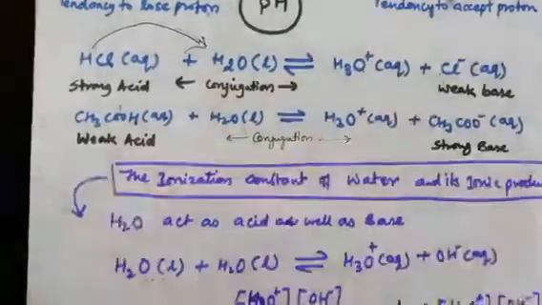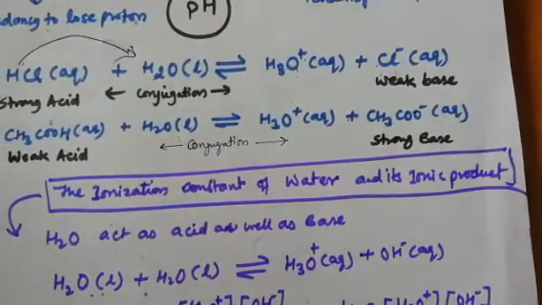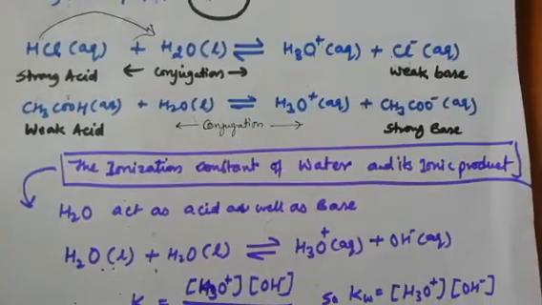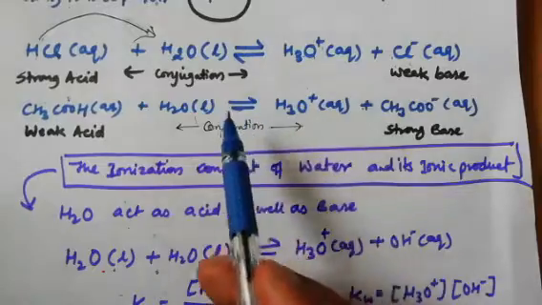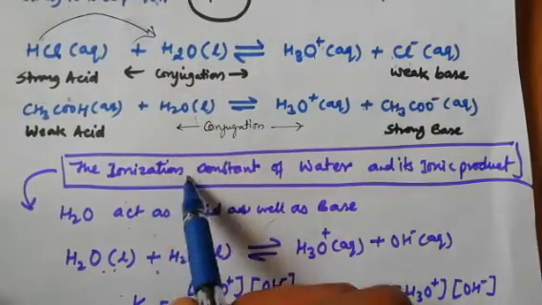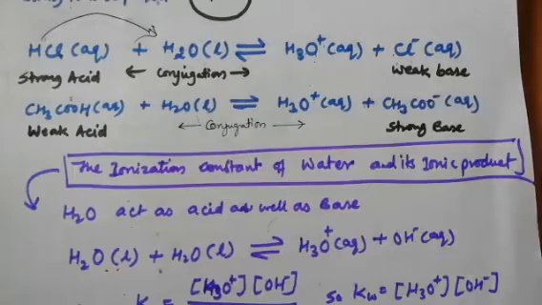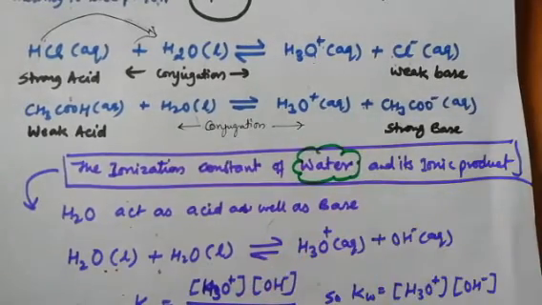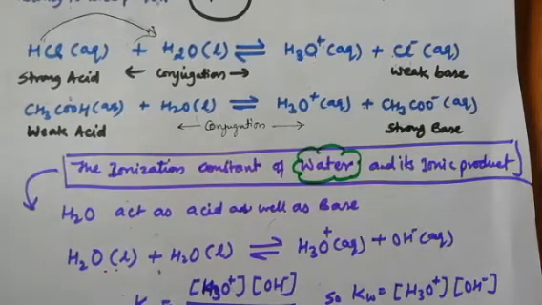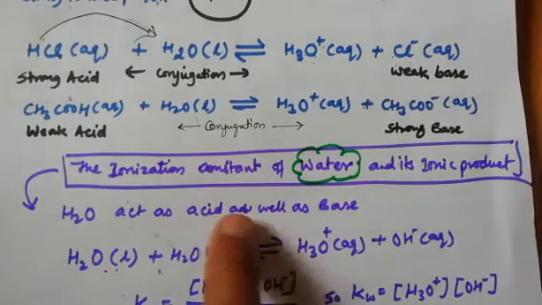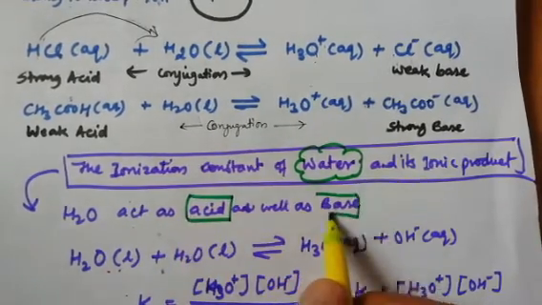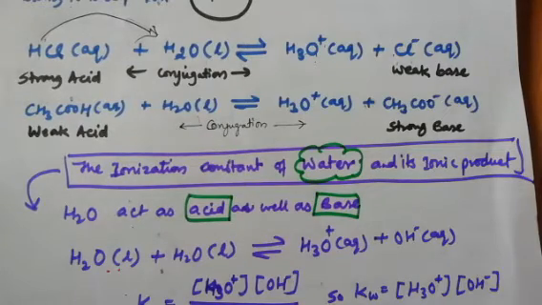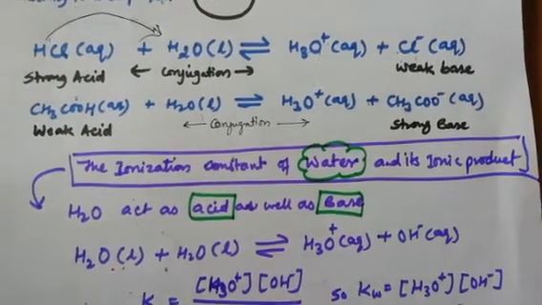Now the next concept: the ionization constant of water and ionic product. What is its meaning? Now we will understand the strength of acidity and basicity. Here we can introduce the pH value from the ionization of water. What is ionization of water? You know very well, dear students, water, H2O, is unique in its ability of acting both as acid as well as base. It means that water has one unique quality in which water can behave as acid as well as base.